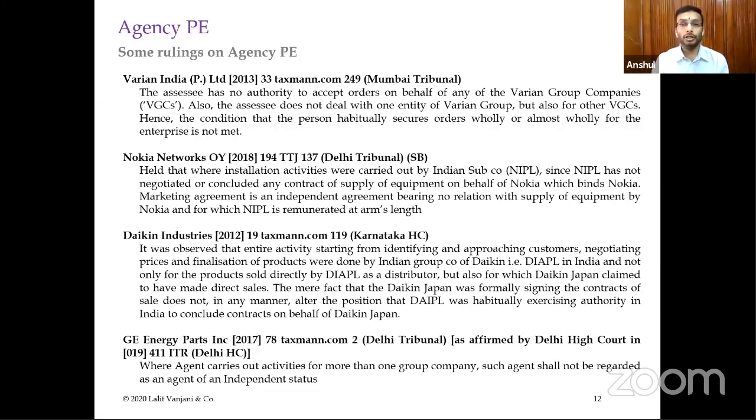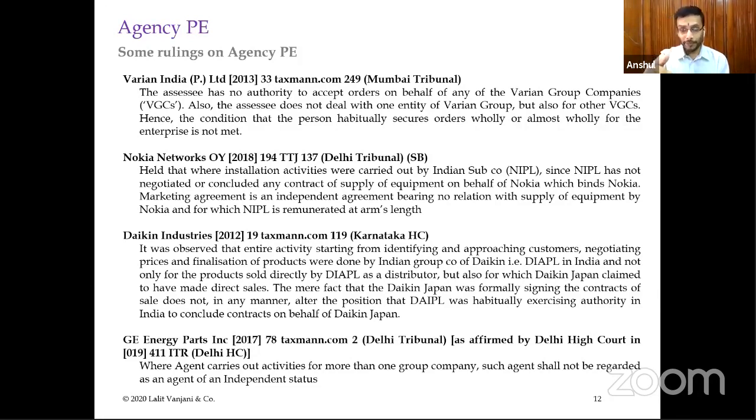But GE Energy Parts counter-argued that LinkedIn profiles are always high profile, which means they cannot be relied upon as true evidence in a court of law. So one should not rely upon LinkedIn profiles merely to bring a foreign entity to taxation in India.